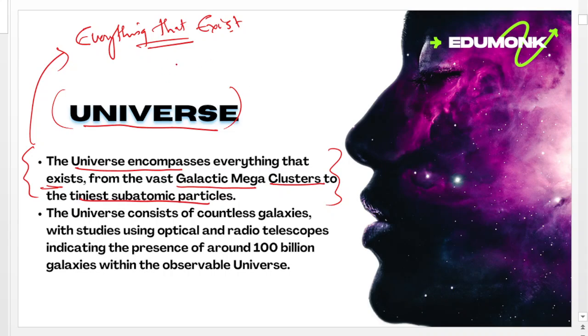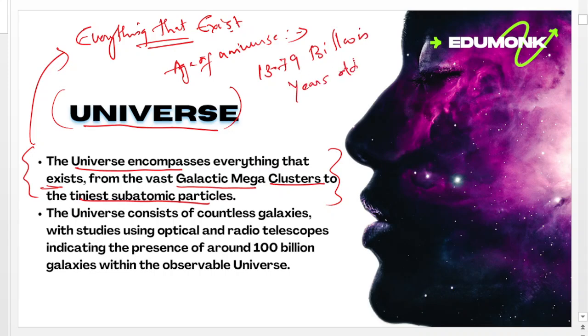The age of our universe. This is one of the major doubtful questions. Most of the scientists agree that it's around 13.79 billion years old. This figure is just an assumption. Our universe is 13.79 billion years old.